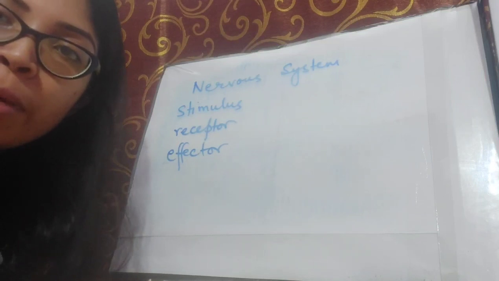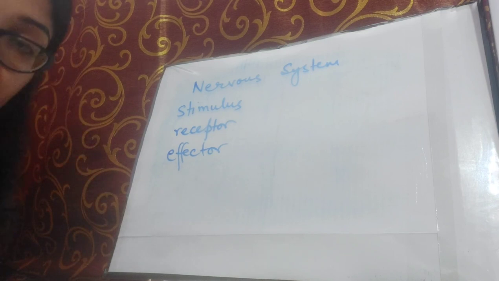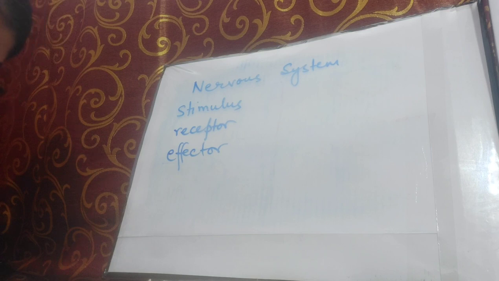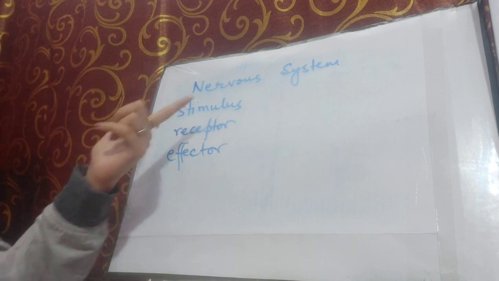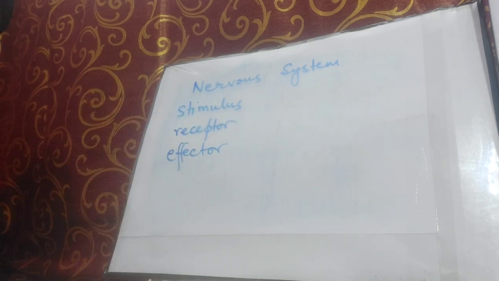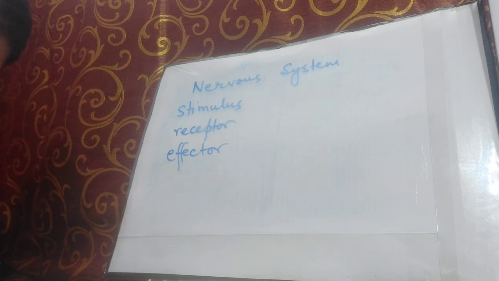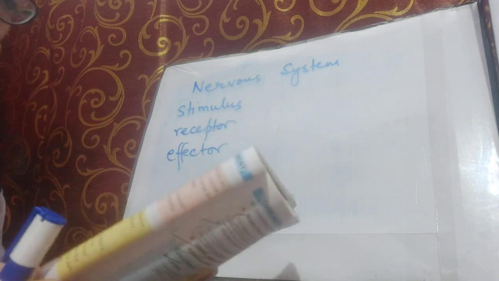This is the continuation part of the chapter nervous system, which is part of chapter 1. In my previous video I have discussed with you a few terms, which is stimulus. The types of stimulus also I have discussed: receptor, effector, and also the pathway of flow of impulse. Now we are going to move on with the next topic in this chapter, which is the difference between mode of action of hormone and nervous system.